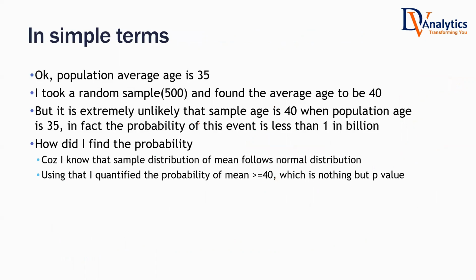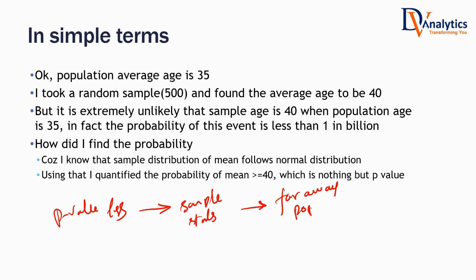So let us see the analogy of p-value once again. Imagine the p-value is very less. If the p-value is very less, internally, what do you have to imagine? The value that you got for the sample statistic is far away from whatever the population parameter should be. Then do you accept or reject the null hypothesis? Reject. You reject the null hypothesis.